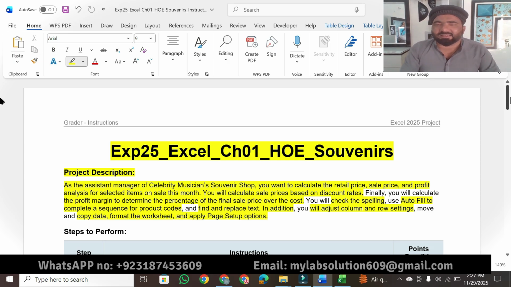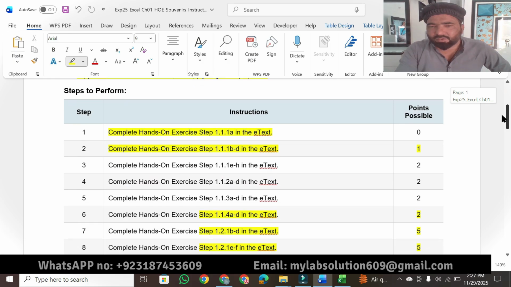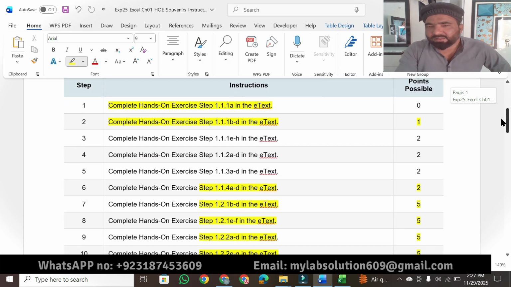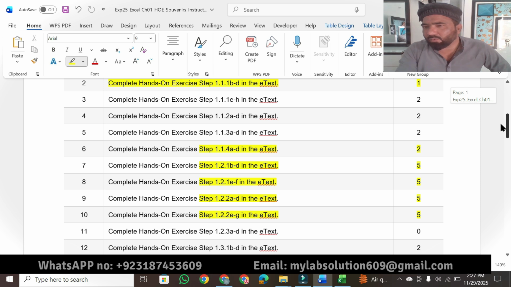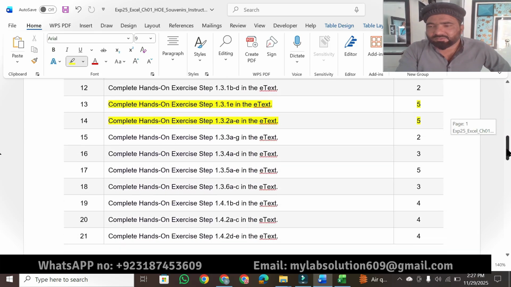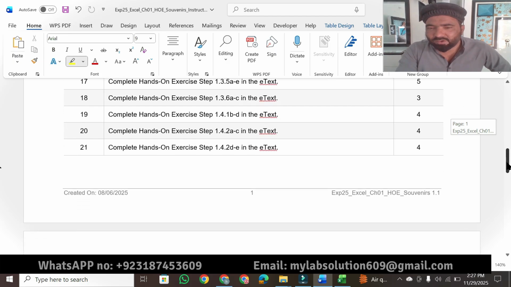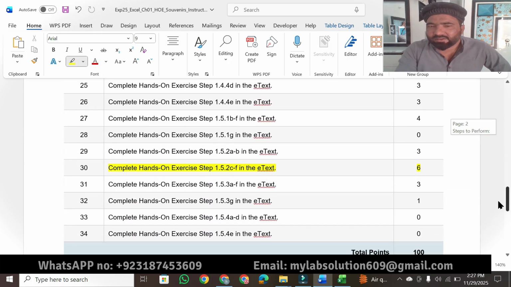Remember that we are discussing Exp25 Excel chapter 01 HOE Souvenirs, and at the start we discussed the project description step by step, then we moved to the instruction file, and there we discussed how to solve this step by step. All of this would be possible to solve when we have the e-textbook. Okay, there is some problem with the internet, so I am not able to open the e-textbook, that's why I'm just discussing this exercise here.